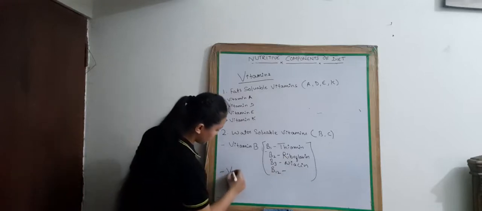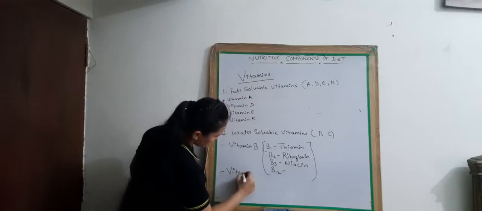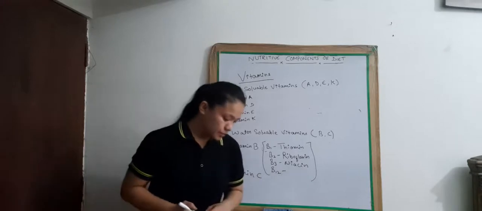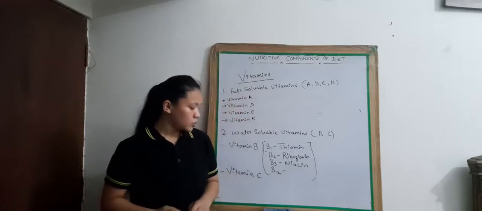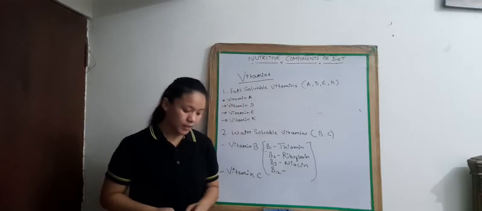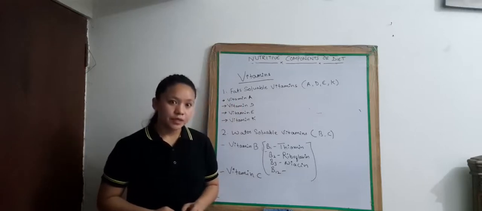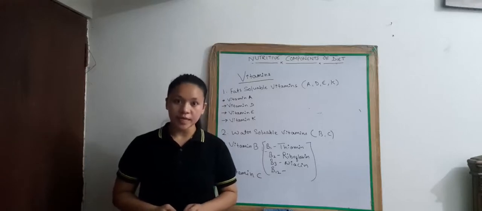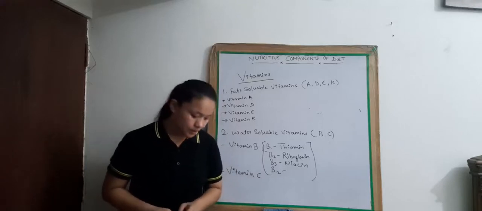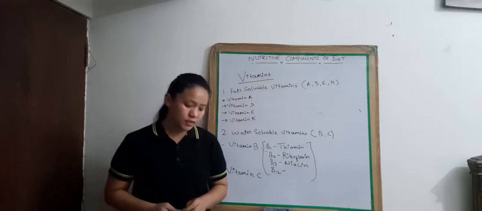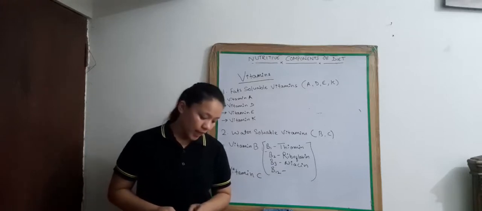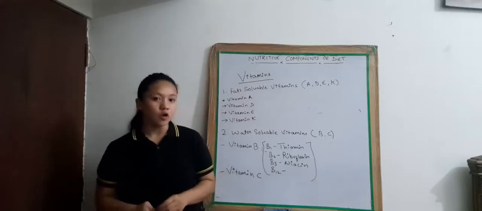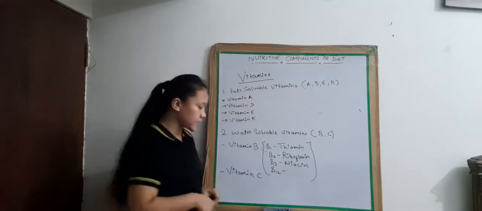And next is vitamin C. Vitamin C is also known as ascorbic acid. It is required for maintenance of ligaments, tendons, capillaries, blood vessels, and the delicate lining of the mouth and gums.